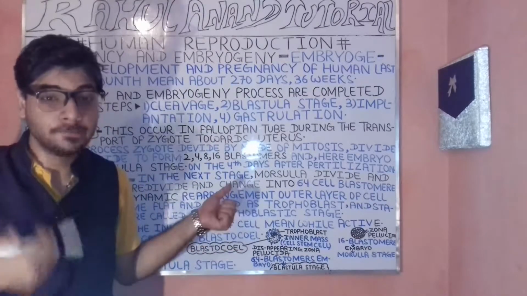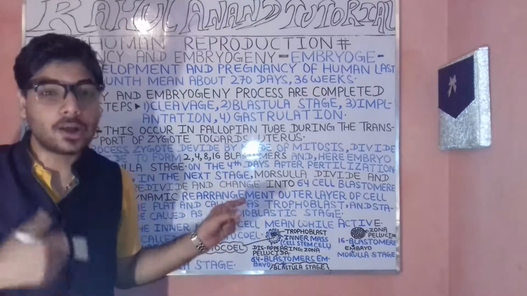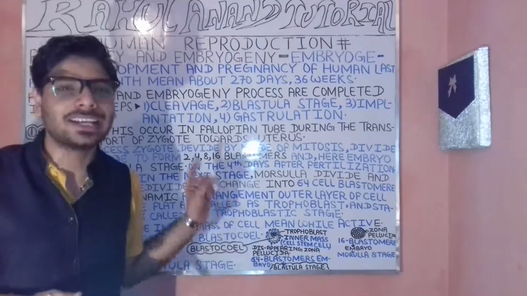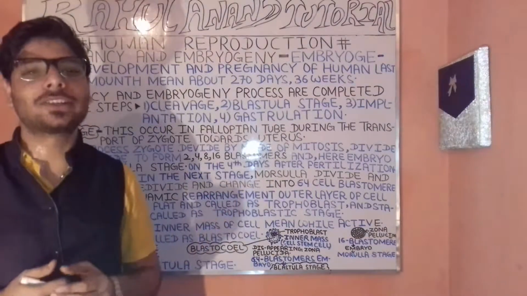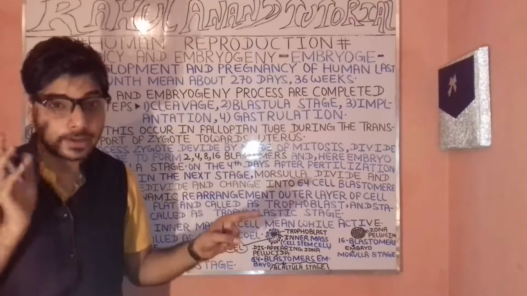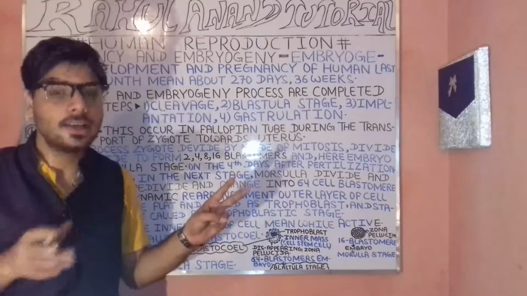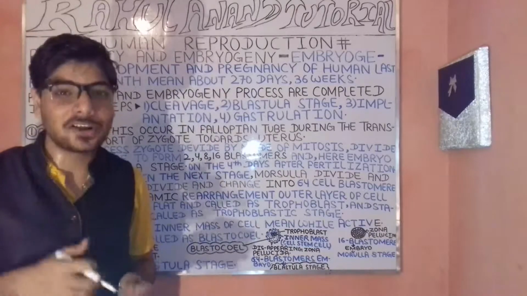Now let's proceed. When we are talking about the cleavage process, your zygote is divided by the mode of mitosis. You are very clear about what mitosis is: it is a unique type of cell division. Remember, we have two different types of cell division, mitosis and meiosis. So in the case of mitosis, what will be happening? These are known as what?